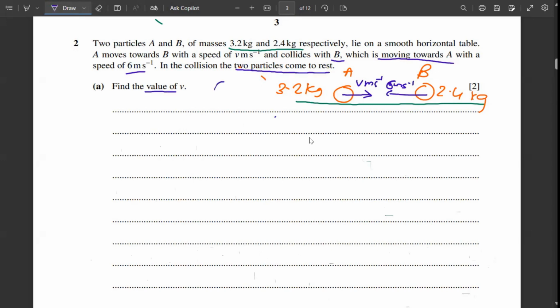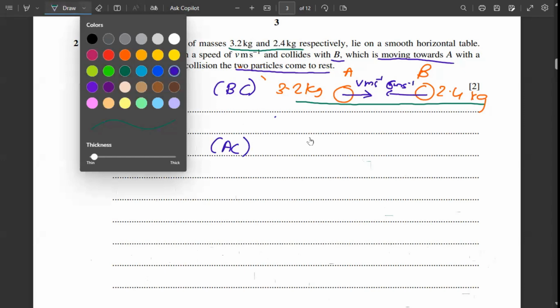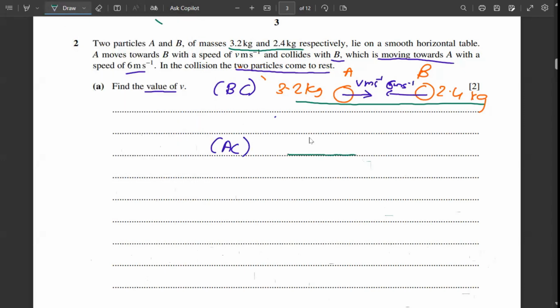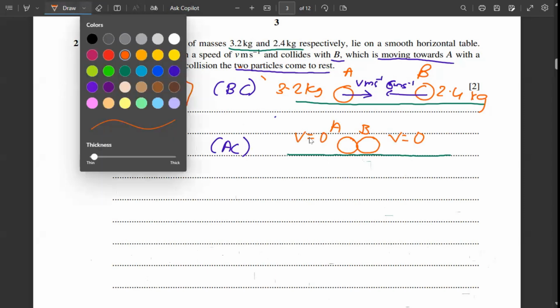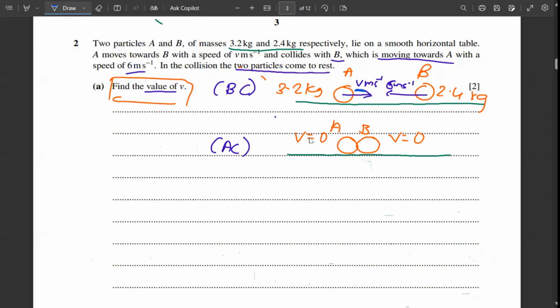That means this is before collision. Let me write that as BC. And after collision, that means when the two particles A and B collide, the speed is 0. That means both come to rest. So now what they have told us is to find the value of V. Now what is V? V is the value of the speed of A initially moving.